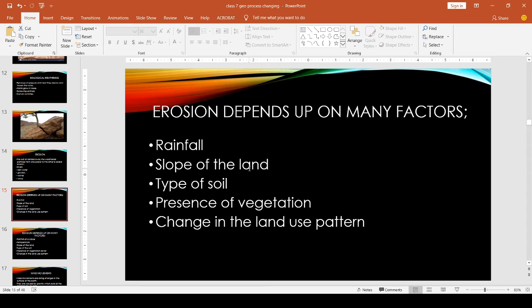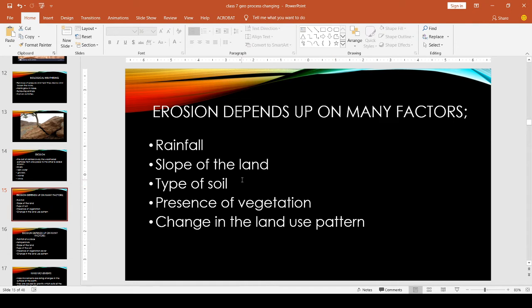Then second is the slope of the land. If the land has a steep slope, then it is easy to move these weathered particles from one place to another. If the land is only slightly steep, then it is very difficult to move them. But if the land is very steep, then the rocks and soil flow very easily.